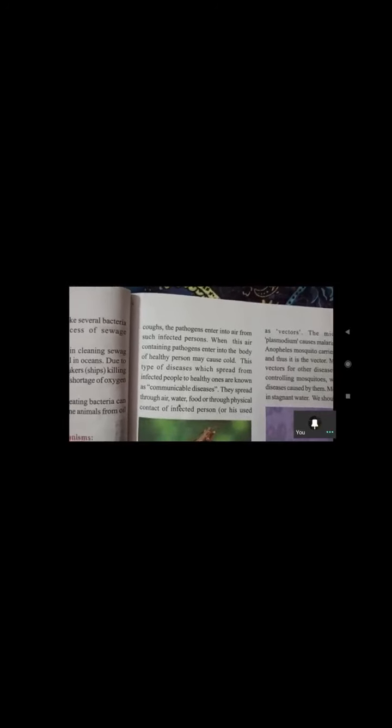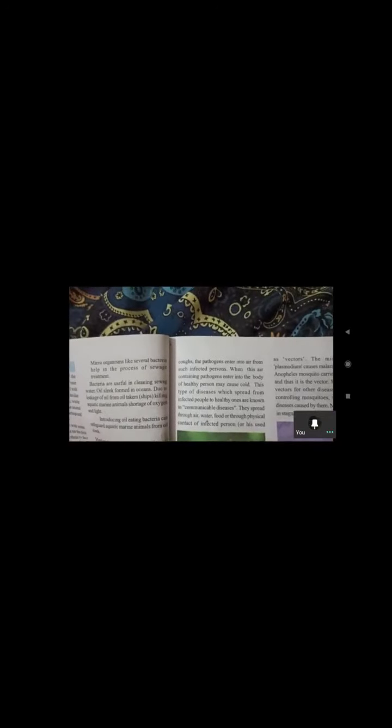According to weather change also, sometimes these cough and cold pathogens will enter into the air. When persons who have a cold sneeze, the microorganisms enter into the air and spread to other people, like this virus, coronavirus. When this air containing pathogens enters the body of a healthy person, they will get a cold. Again, when that person sneezes, the microorganisms enter the air and into another healthy person's body, and that person also gets the cold.